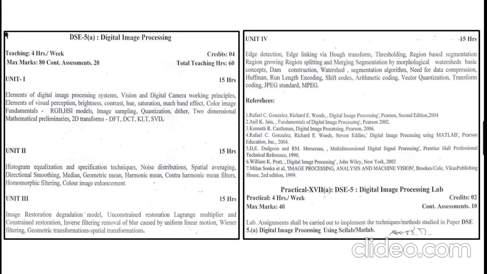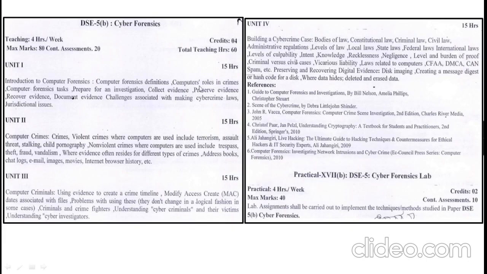Fourth unit is about edge detection, edge linking via Hough transform, and other concepts of digital image processing. These are the references you can have for this subject, and based on this subject, you will be having the practical lab paper 17A, and all the assessment shall be carried out on what you learn in this theory subject for 50 marks.